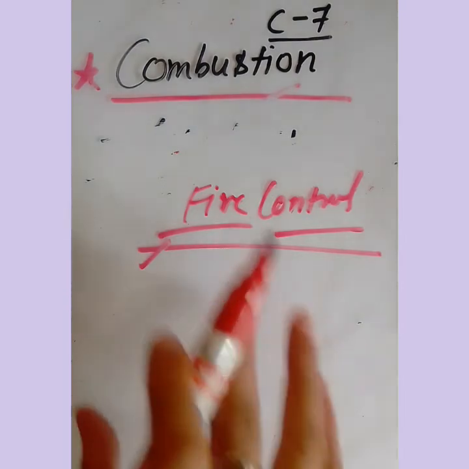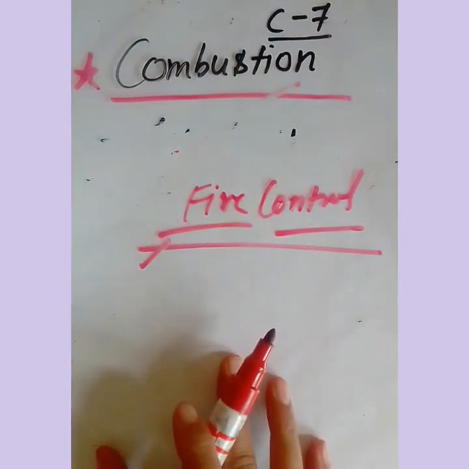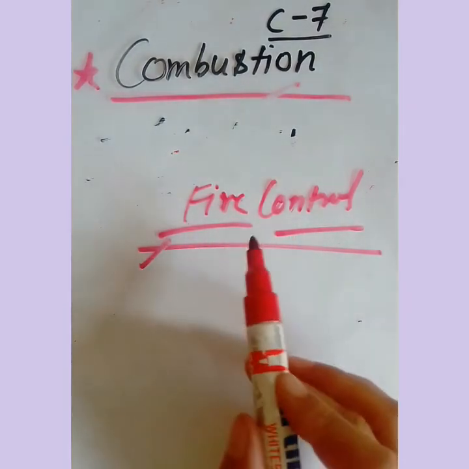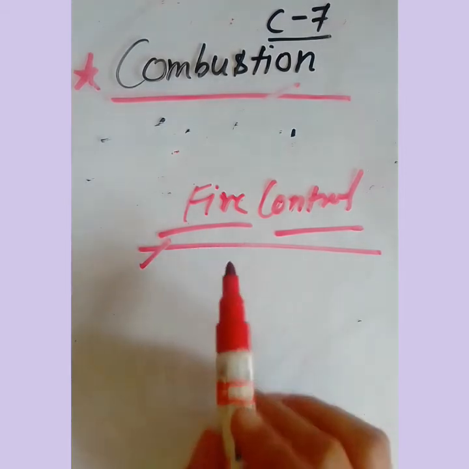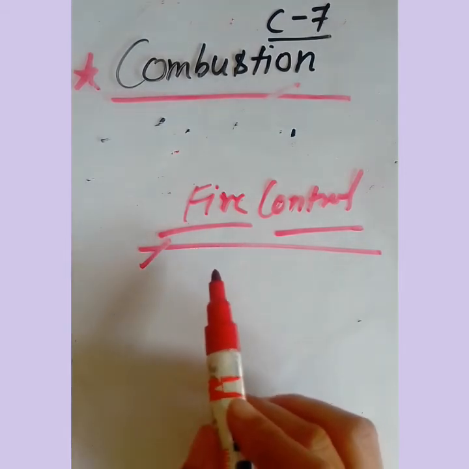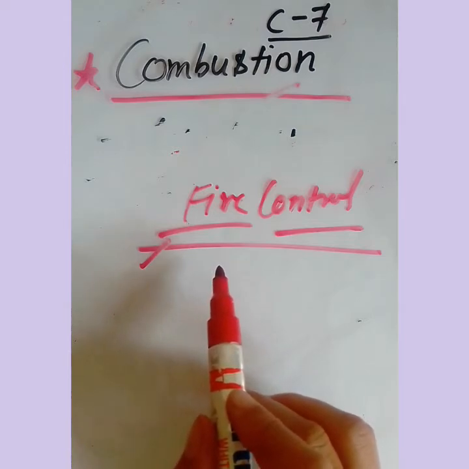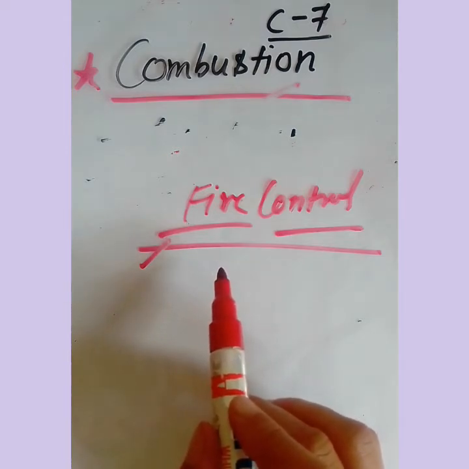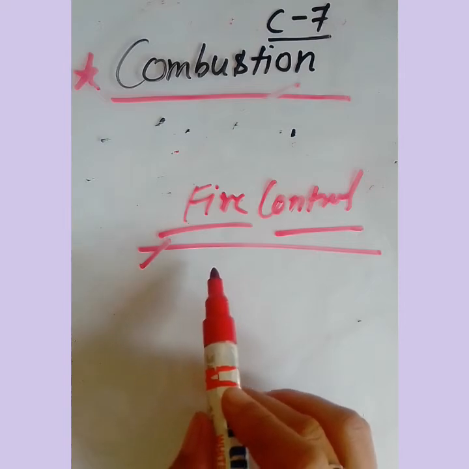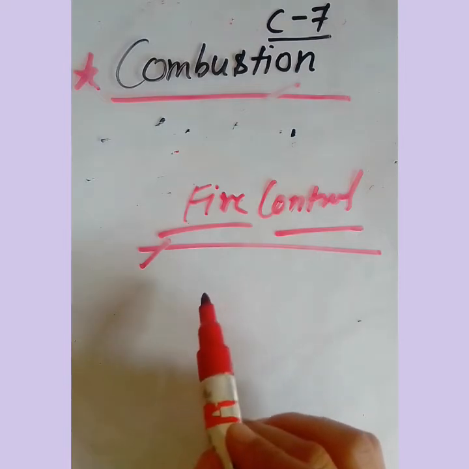So all these are conditions for fire. But if any one of these conditions is not satisfied, as I gave you the example, when we put off the candle by blowing air strongly with our mouth. If we do not fulfill any one condition, then what will happen?